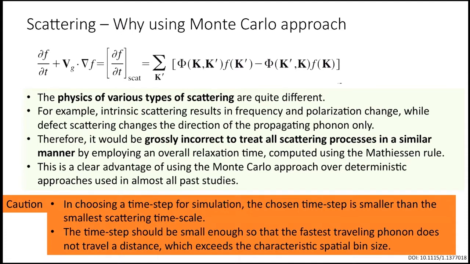I think, sir, there are a lot of variables involved over here, including the scattering. Yeah, that's one good reason. Anything else you could think of?